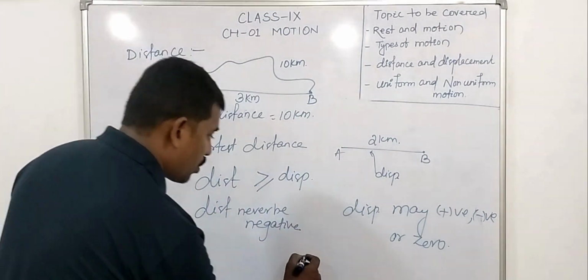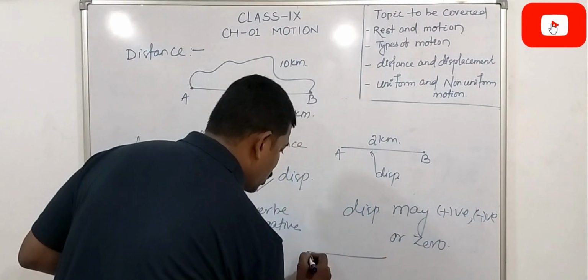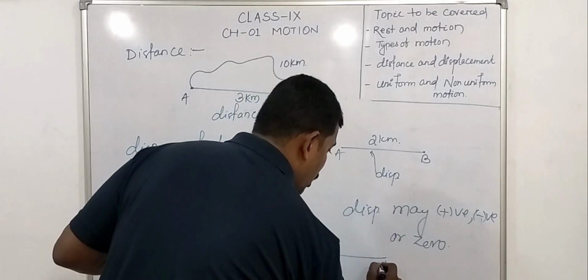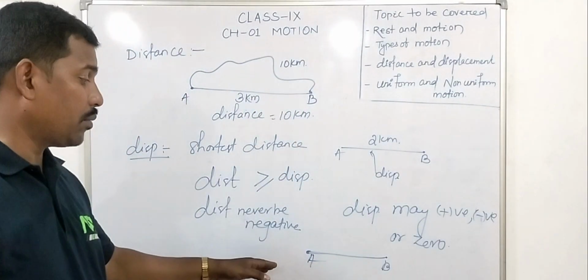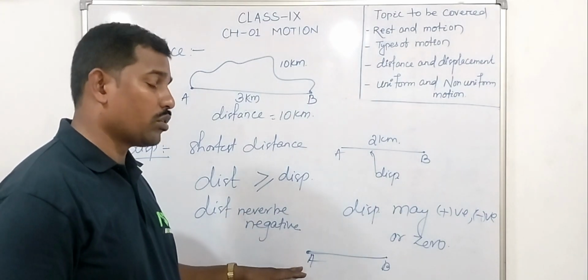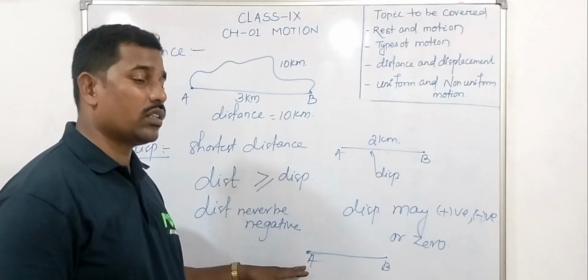If an object travels from point A to B and returns to the same position, then displacement is equal to 0, because the shortest path is 0.